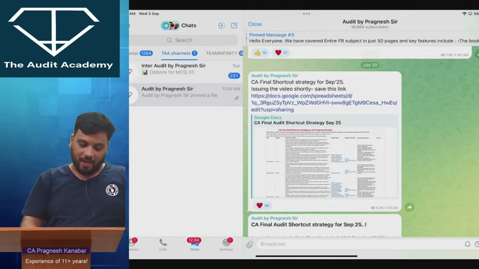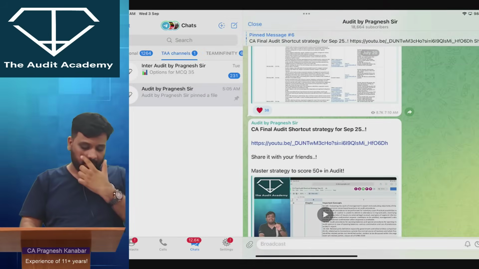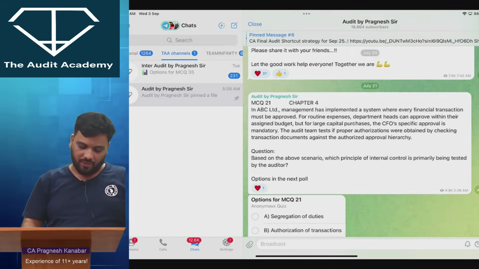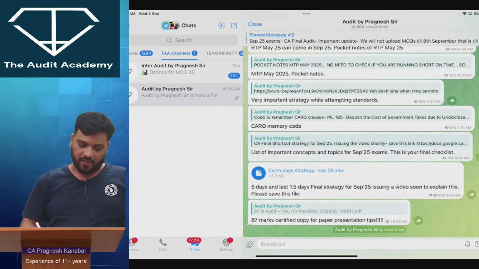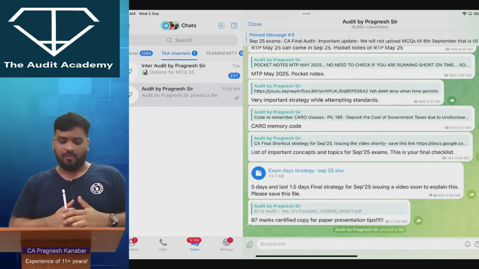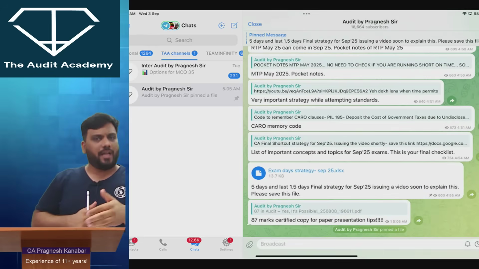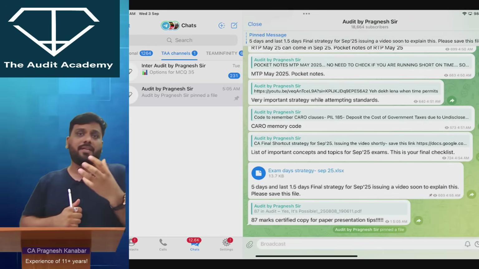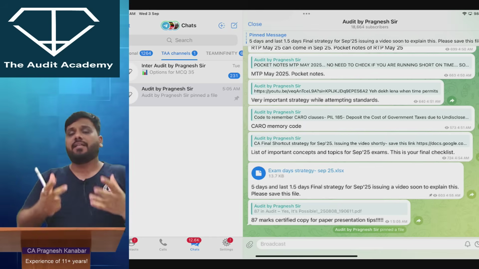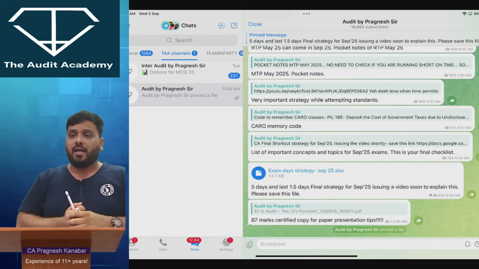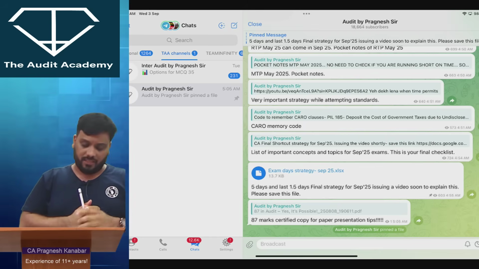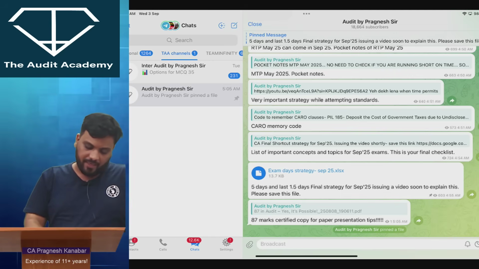Now secondly, the second thing that I want to share with you is that all notes, revision videos, links and everything I have uploaded today itself, so that you can just go through the Telegram channel. But the biggest problem is that even after revising a lot of stuff, students are missing out on marks because of their paper attempting strategy.